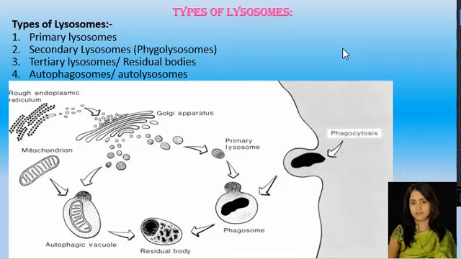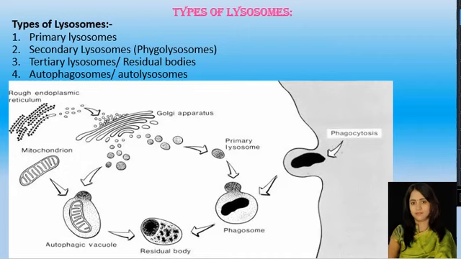In addition to this, the lysosomes of the sperms provide the enzyme for breaking the limiting membrane of the egg so that the sperm can enter into the egg, and it helps for fertilization. In addition to this, the lysosomes trigger or initiate cell division by digesting the repressor molecules in the cell. So these are some of the functions of lysosomes.